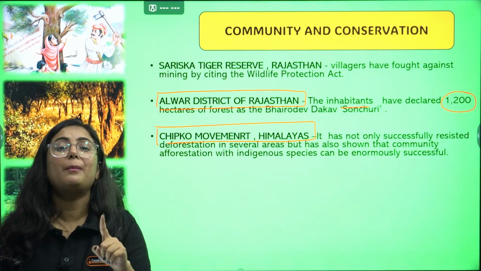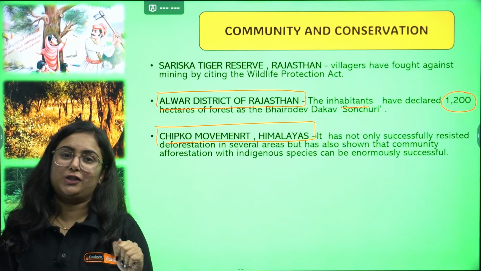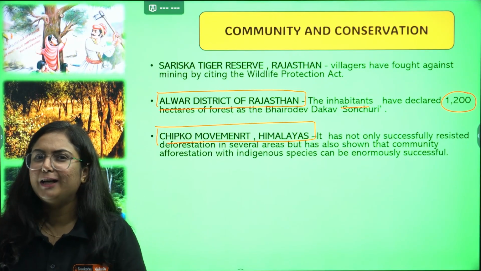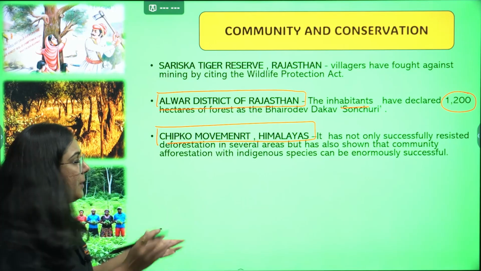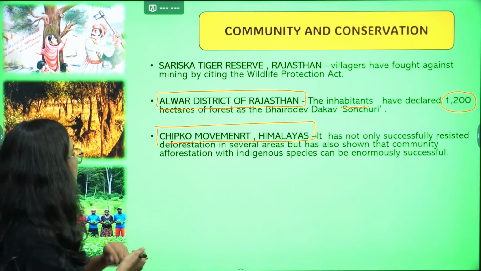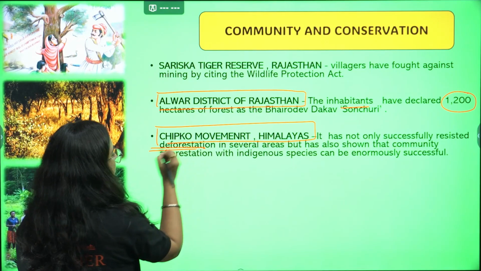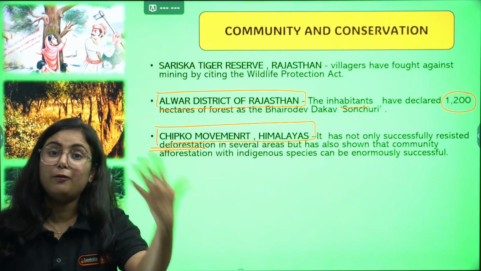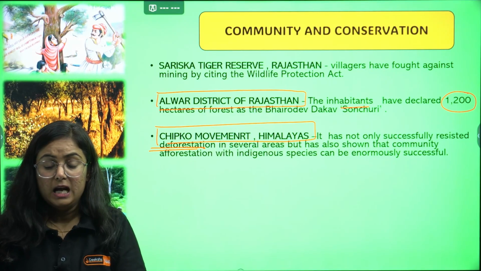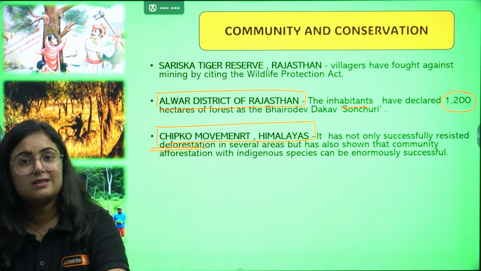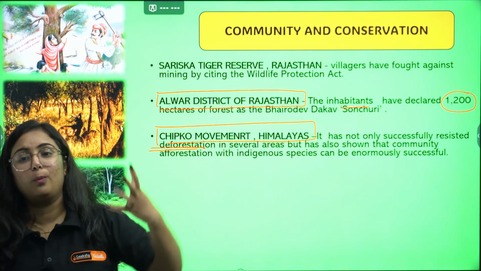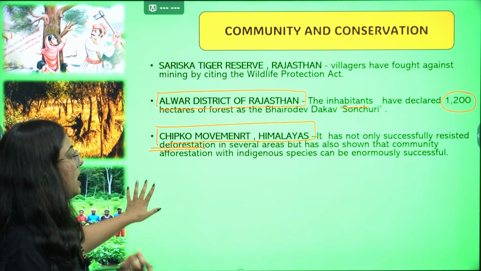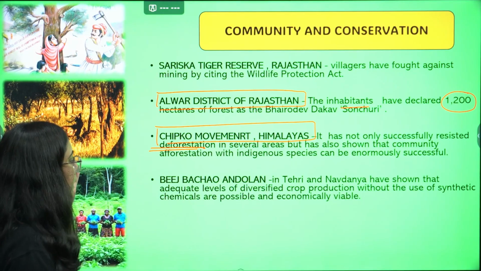I want you to comment down the personality linked with Chipko movement. Very famous personality. Just comment it down. I know you know that. Okay. So it has not only successfully resisted deforestation, but that community has also worked very much in afforestation. Right? Not to save only existing forest, rather to grow more. And this was done by a community which had an enormously successful activity.